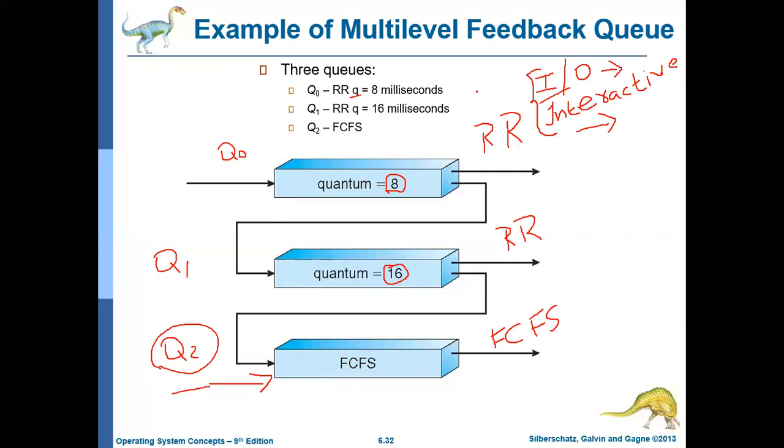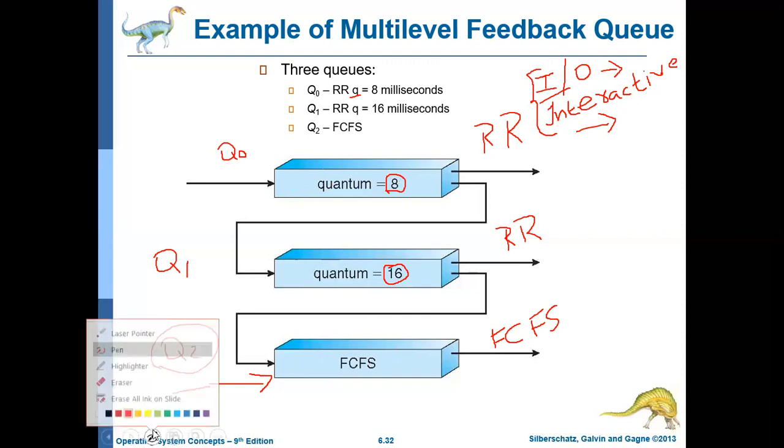So these are the objectives of the multi-level feedback queue scheduling algorithm: to move the jobs which need CPU access for a longer period to the lower priority queue, to move the IO bound and interactive processes which access the CPU for a shorter duration to the higher priority queue, and also to move the jobs waiting in the lower priority queue for a long time to the higher priority queue, thereby achieving aging so that these processes can be executed. Now let us see how this algorithm works.